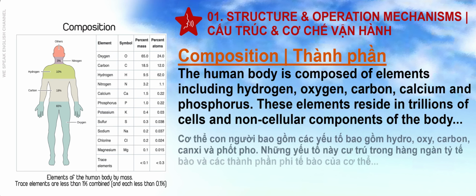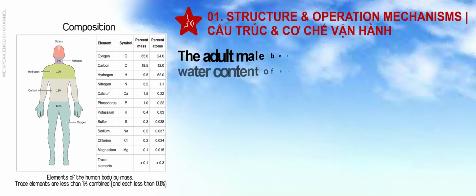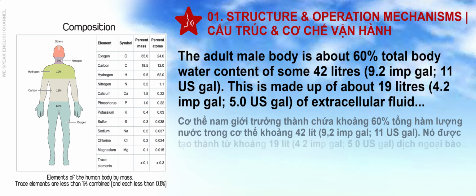Composition. The human body is composed of elements including hydrogen, oxygen, carbon, calcium and phosphorus. These elements reside in trillions of cells and non-cellular components of the body. The adult male body is about 60% total body water content of some 42 liters, 9.2 imp gal, 11 US gal.